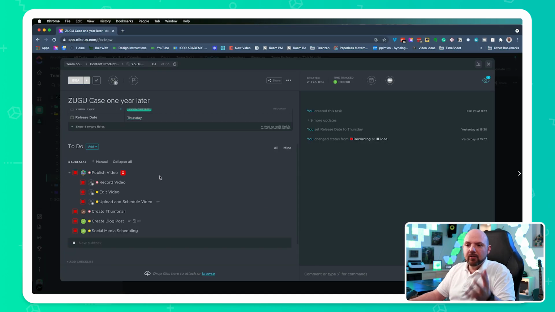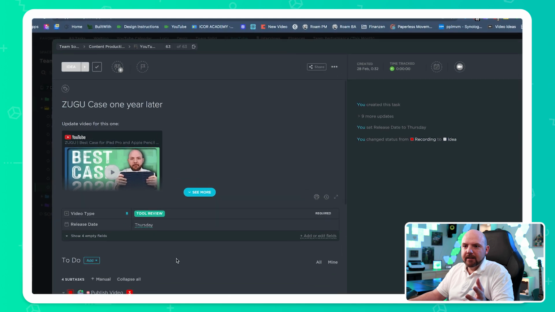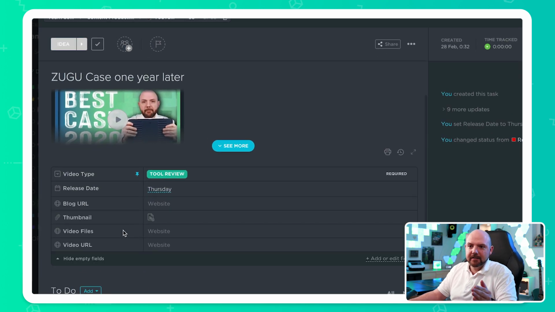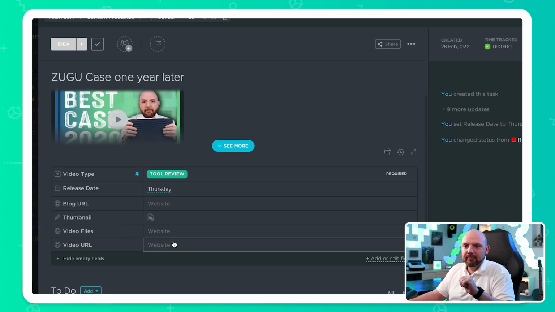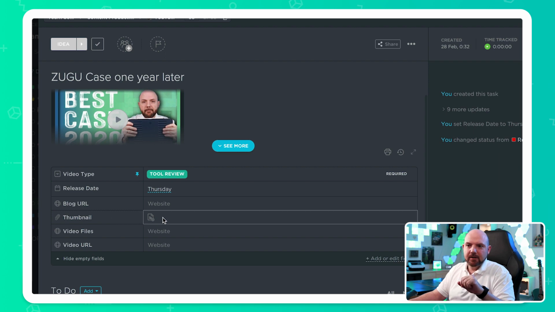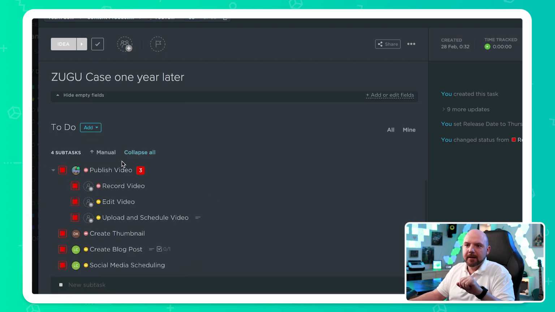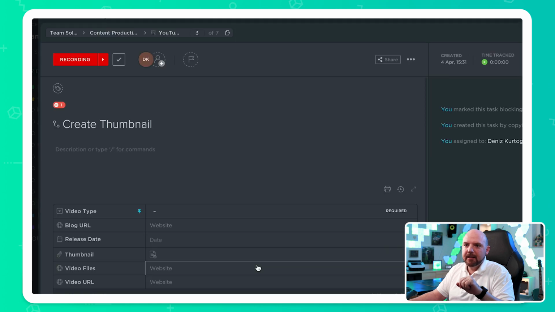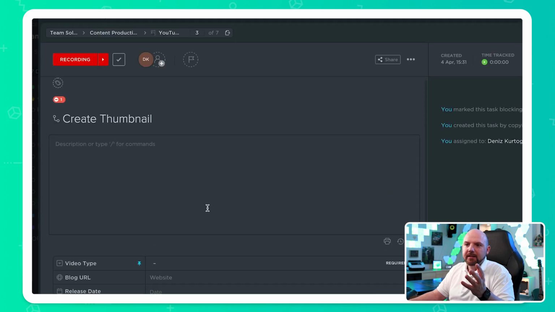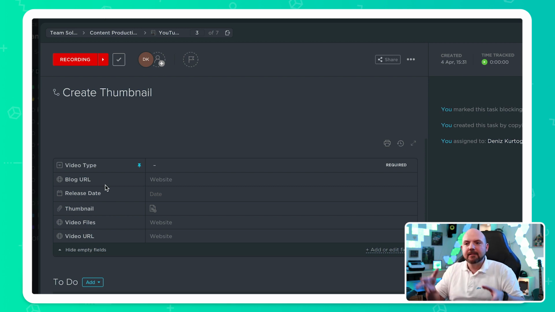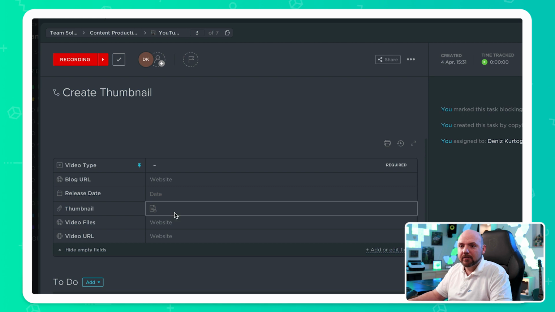So the thing that really annoyed me is that I have here custom fields for the main task, and in this main task I have a field, for example, for thumbnail attachment. The issue is when subtasks are created and my designer creates the thumbnail, he is actually working in the subtask, and then see, there are the same custom fields inside the subtask. And this is really annoying because sometimes he edited here, sometimes he didn't.